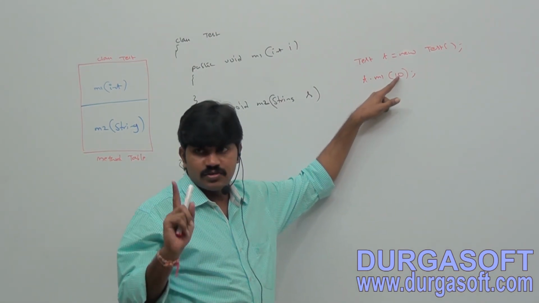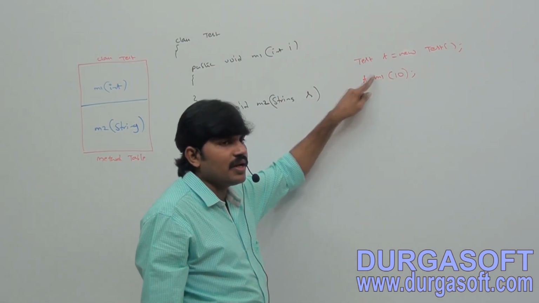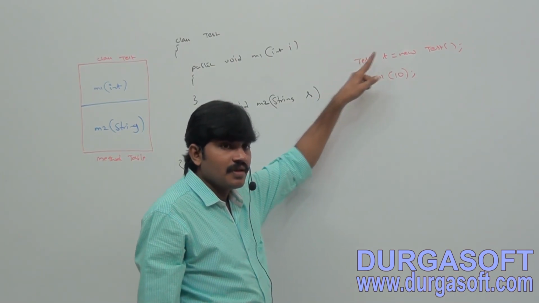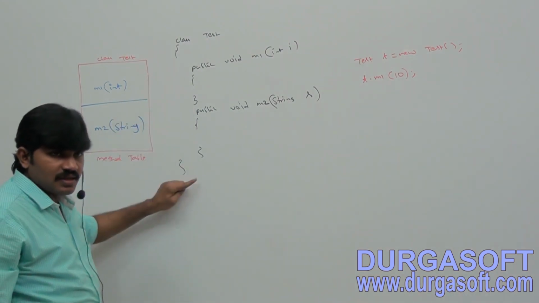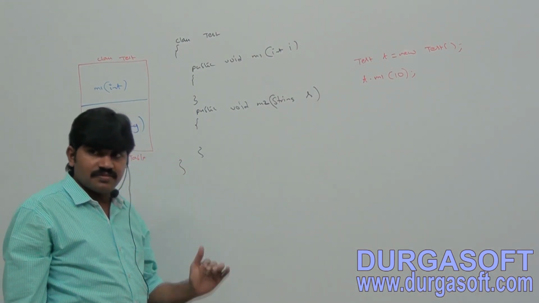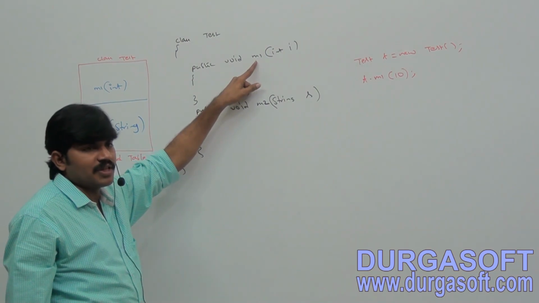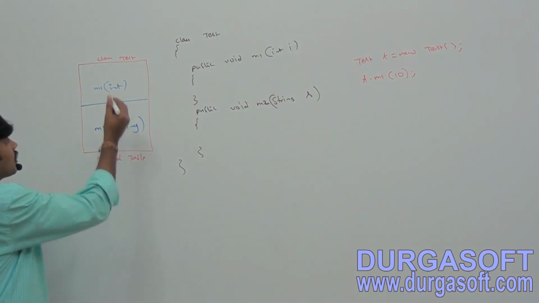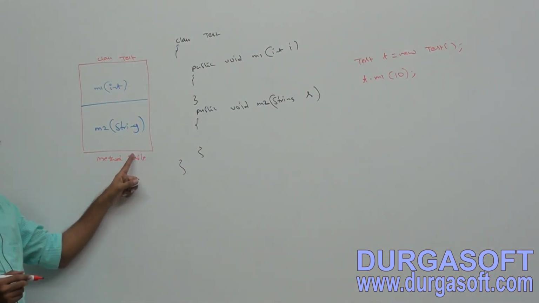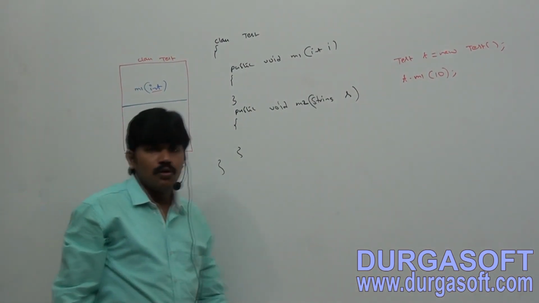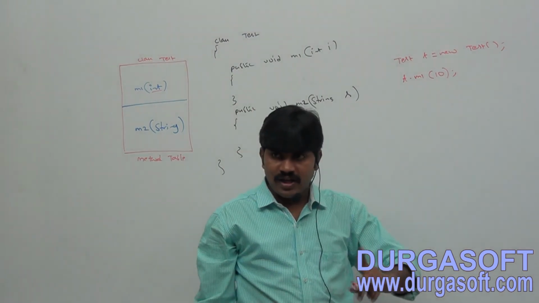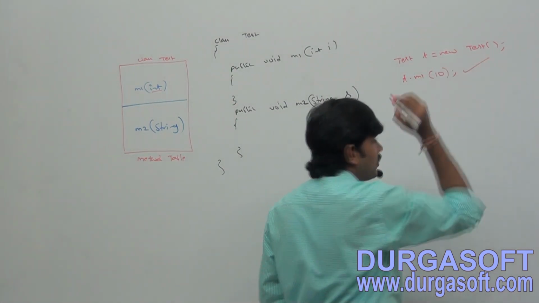Int type, 10 is int type. You are calling m1 on t. T is what type? Test type. In the Test class, is there any m1 method which can take int type as the argument or not? It is going to check in the method table. Yes, there is one m1 method which can take int as the argument. No problem at all. It is a valid method call.